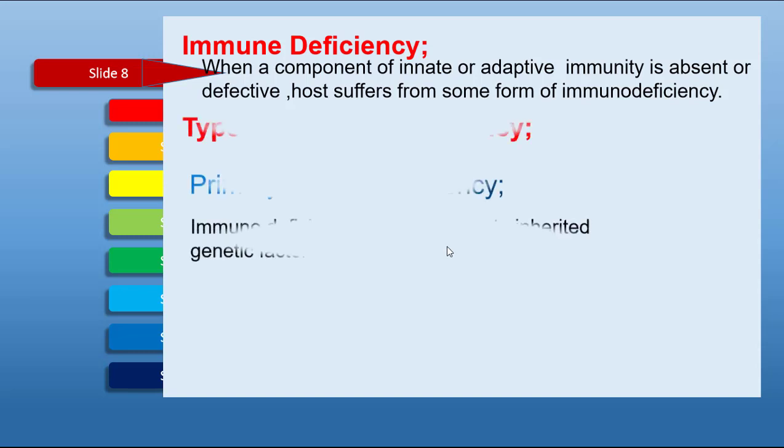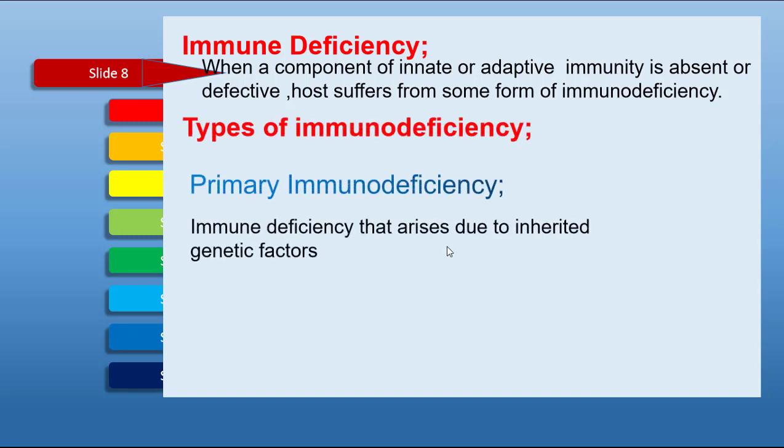There are two types of immune deficiency disorders. The first one is primary immune deficiency, which arises due to inherited genetic or developmental defects. These diseases are present at the time of birth. In these diseases, the genes which are involved in the formation or function of our immune system are absent.